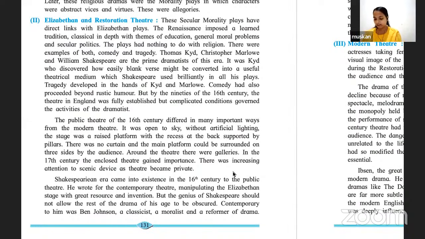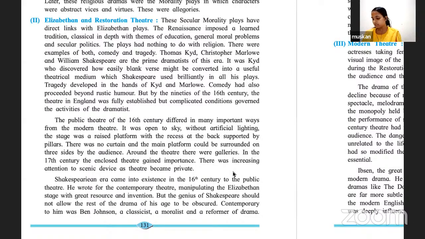Shakespeare era came into existence in the 16th century to the public theatre. He wrote for a contemporary theatre, manipulating the Elizabethan stage with great resource and inventions.